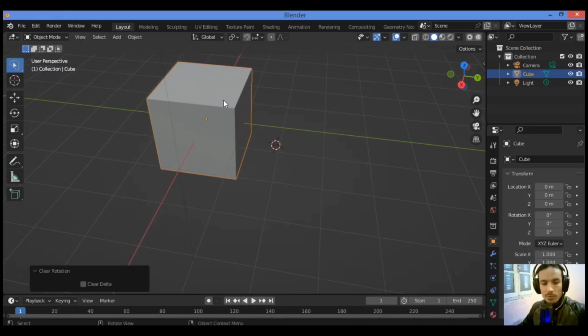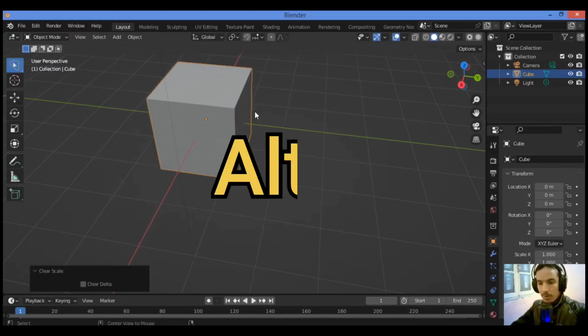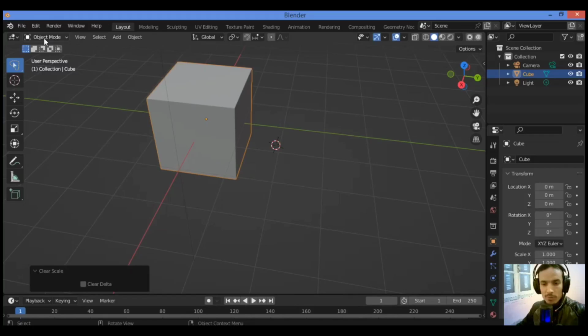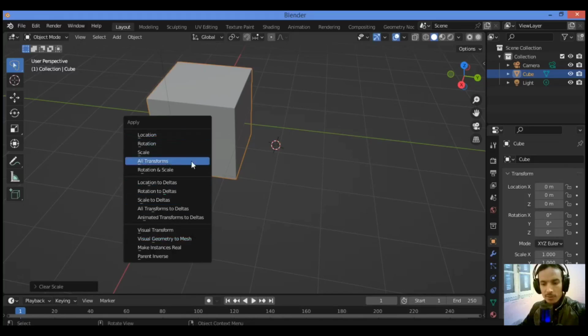How to reset scale. Let's scale this cube, so Alt S is gonna be resetting the scale, but you should make sure that you are in object mode to apply the shortcut. We have also the shortcut Ctrl A. It's gonna be showing the apply menu to apply scale as shown here.